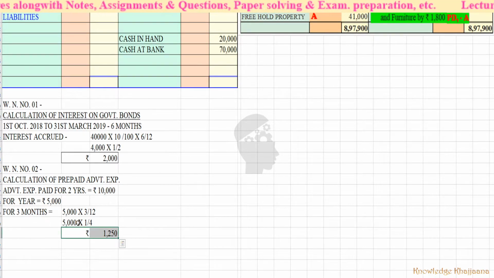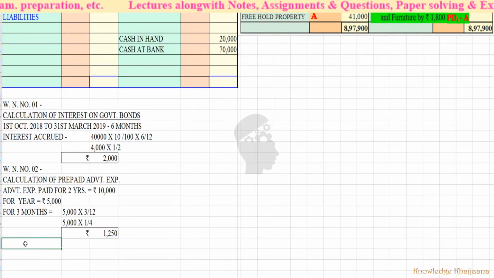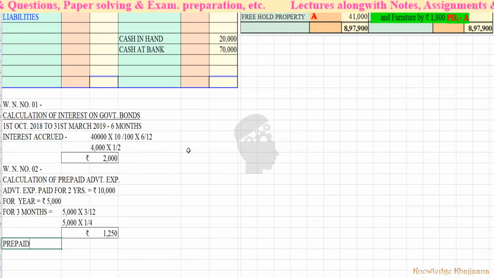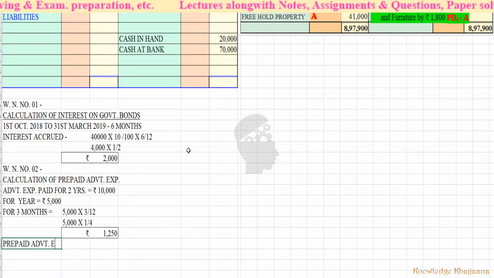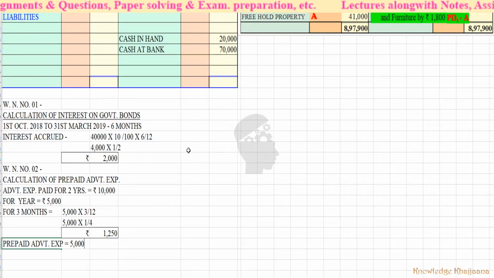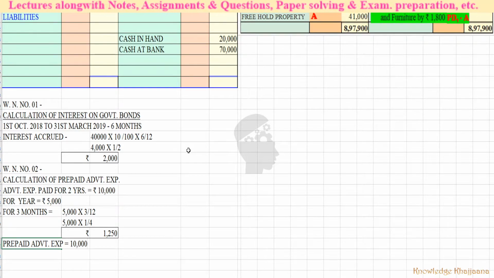Okay. See, advertisement expenses for 3 months are rupees 1,250. Then how much of rupees are prepaid? So prepaid advertisement expenses is equal to the total expenses which has been paid, 10,000, minus 1,250.